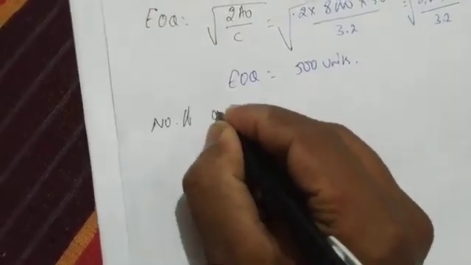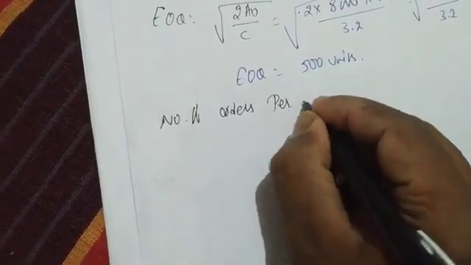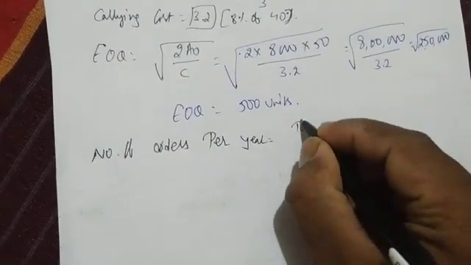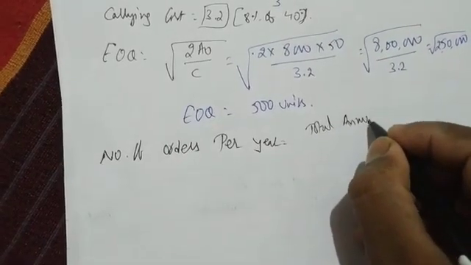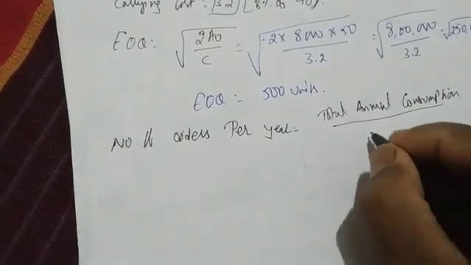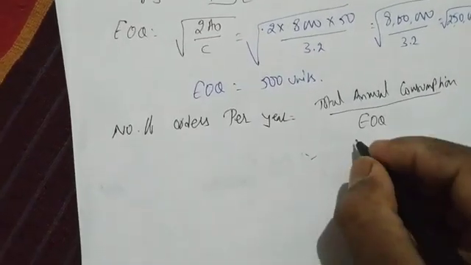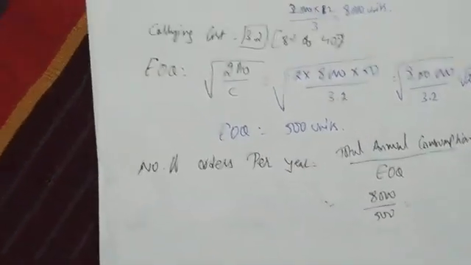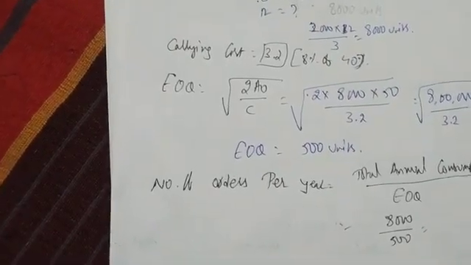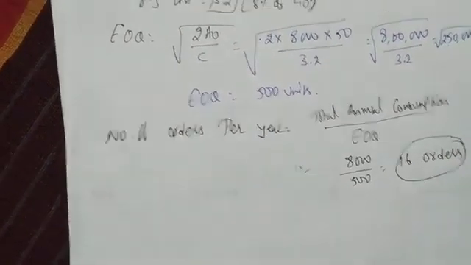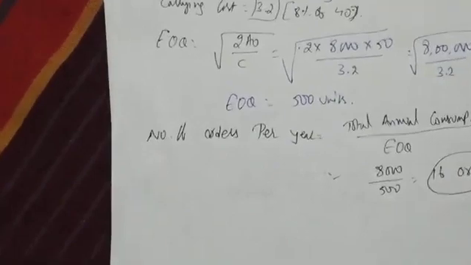Now what is the number of orders per year? Simple formula: total annual consumption divided by EOQ. Annual consumption is how much in total? 8000 divided by 500. 16 orders. 16 orders have to be given in a year. So in a year, 16 orders have to be given.